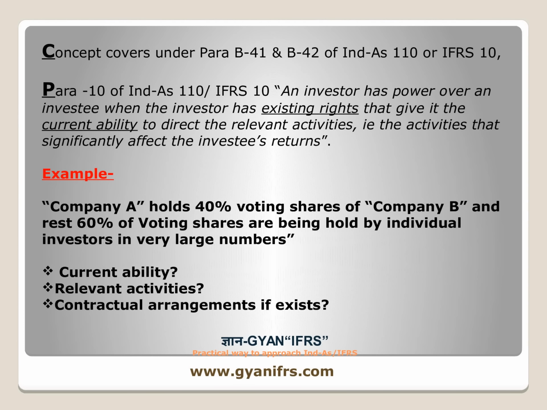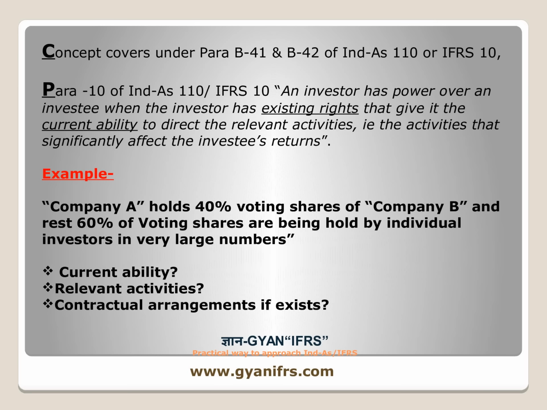Meaning, even if an entity holds less than 50%, but it has a practical ability in the current scenario to direct, then it can be concluded that one entity has control over the other.